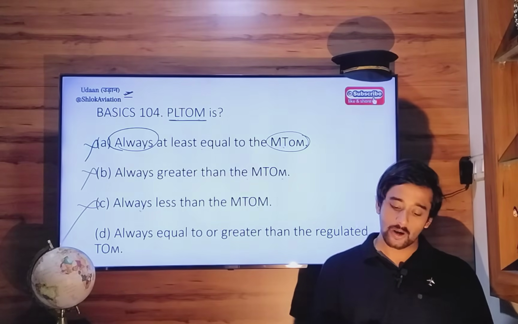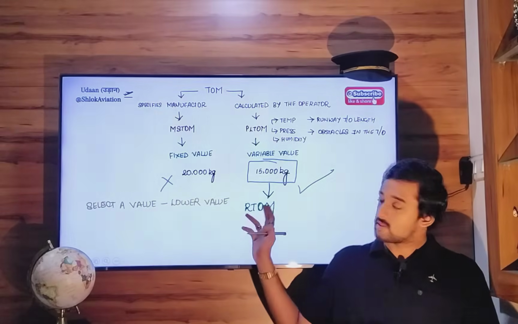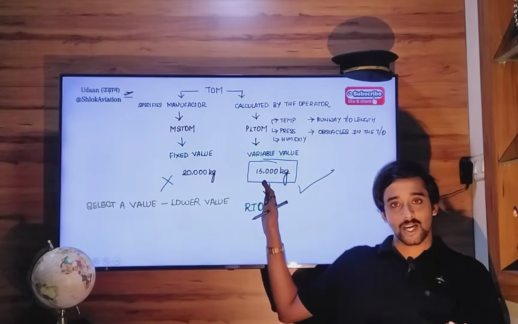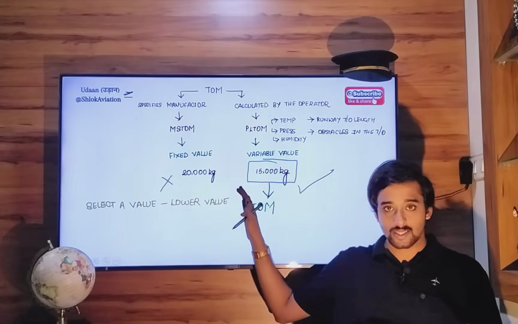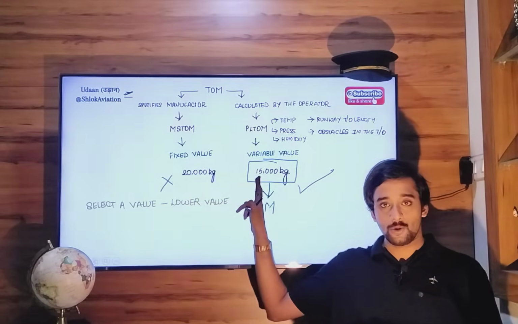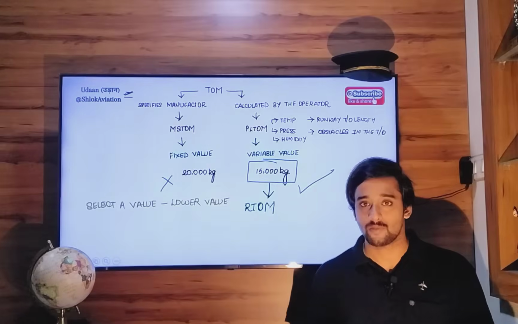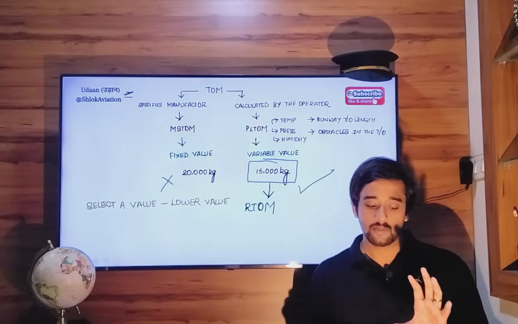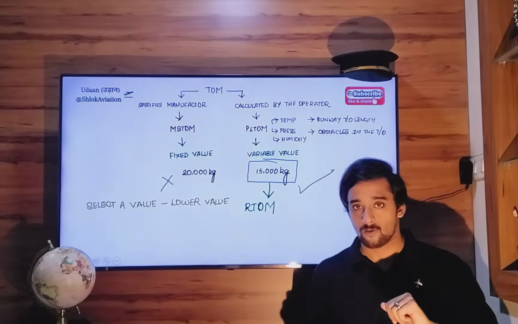Always equal to or greater than the regulated takeoff mass. Right. So, like I said, if performance takeoff mass is less than structural takeoff mass, you will select this particular value and this will become your regulated takeoff mass. So you can say that performance limited takeoff mass can be your regulated takeoff mass.